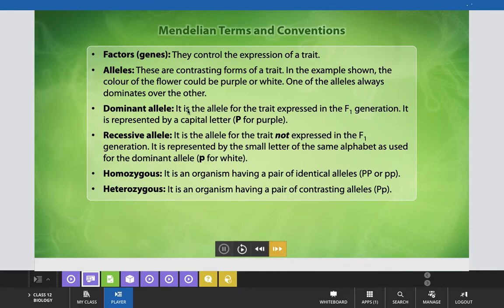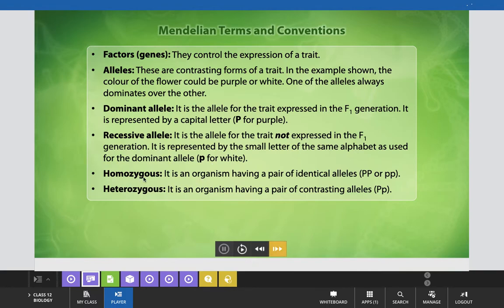A dominant allele is the allele for a trait expressed in the F1 generation and it is represented by a capital letter. Like in this case, we have taken capital P for purple. A recessive allele is the allele for the trait not expressed in the F1 generation. It is represented by the small letter of the same alphabet as used for the dominant allele, small p for white.